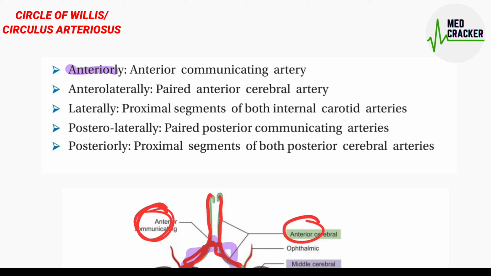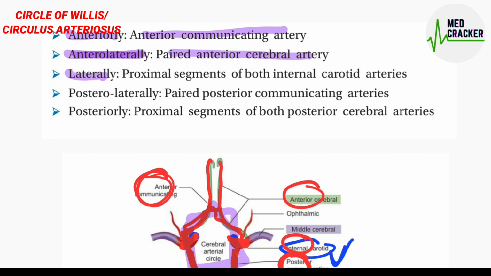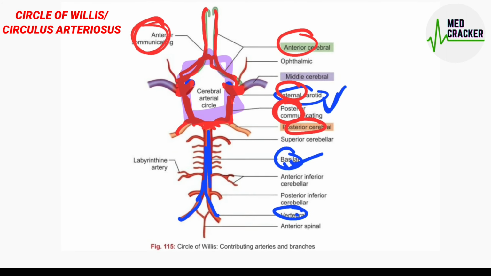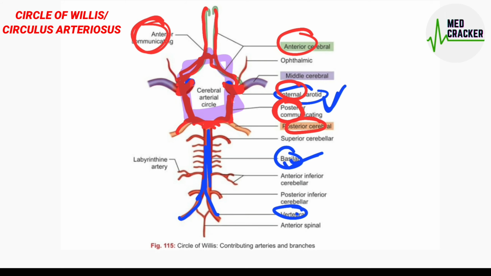Anteriorly, it is formed by the anterior communicating artery. Anterolaterally, it is formed by the paired anterior cerebral arteries. Laterally, it is formed by the proximal segment of both internal carotid arteries. Posterolaterally, by the paired posterior communicating arteries. And posteriorly, by the proximal segment of both posterior cerebral arteries. This is about the formation of the circle of Willis.